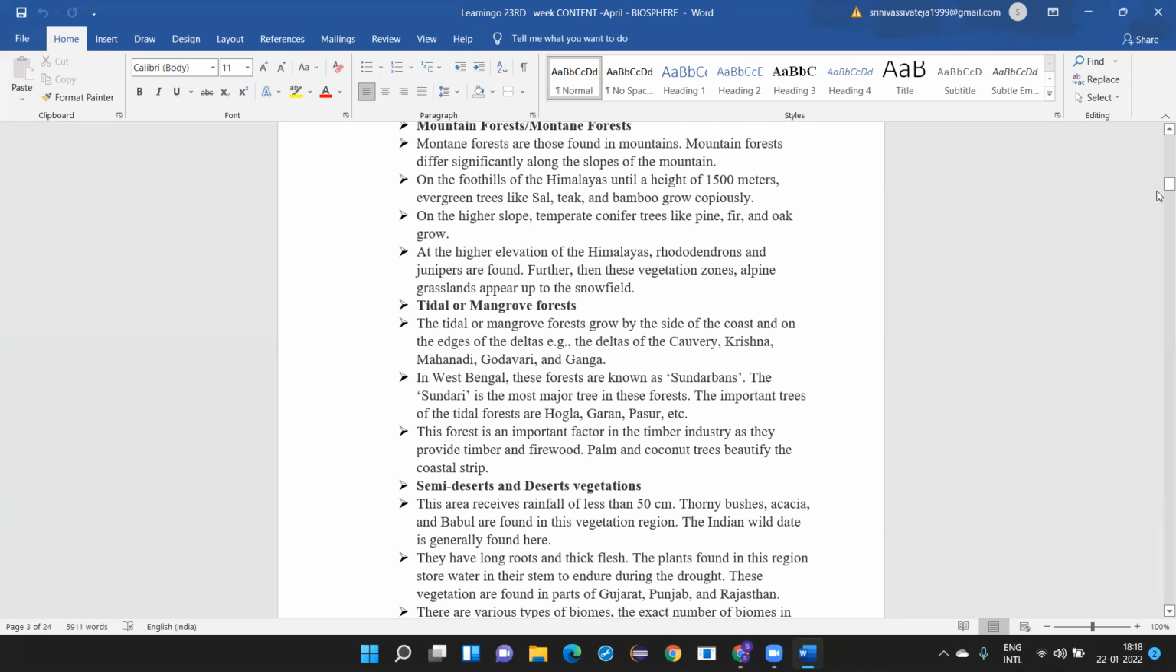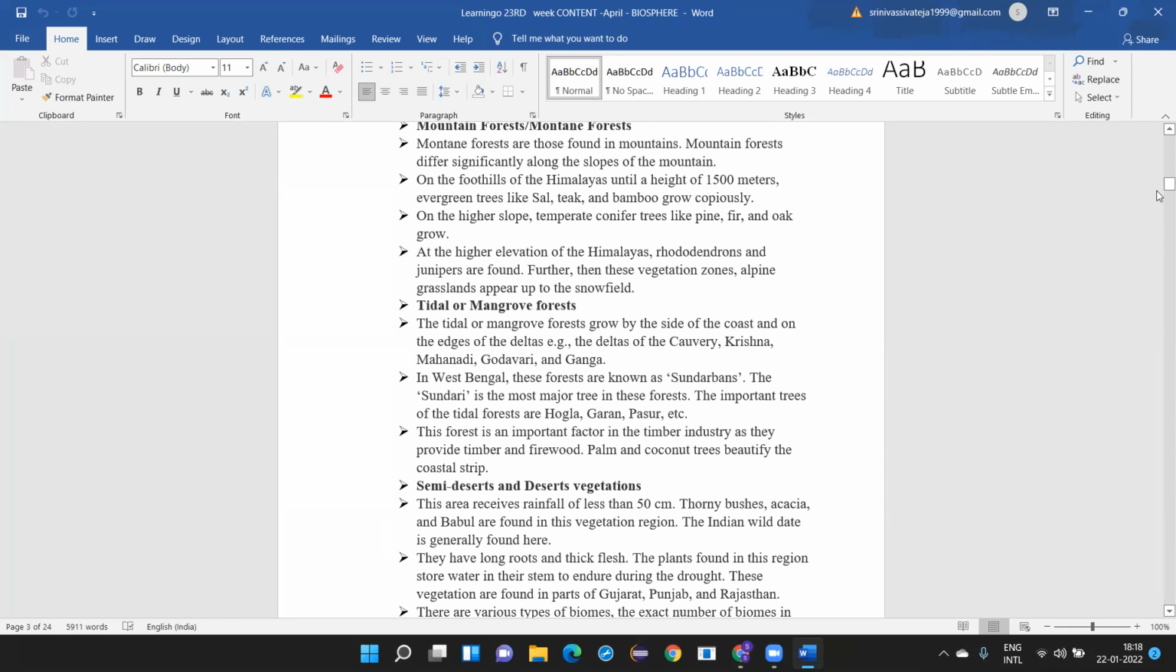This forest is an important factor in the timber industry as it provides timber and firewood. Palm and coconut trees beautify the coastal strip. You must have seen that all the coconut trees are found in the coastal area. Sometimes they are falling into the river also. Along the coastline, you will be finding the coconut trees and the palm trees also. You will be clear? Mangrove forest.